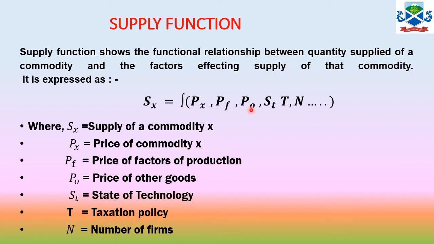So these are the different factors which affect the supply of a commodity. If any one of them changes, then the supply of the commodity will change.